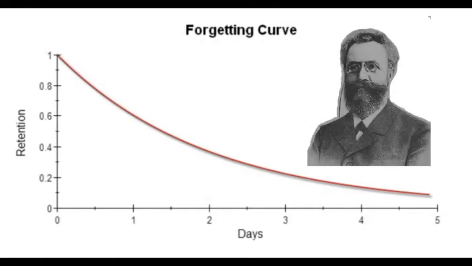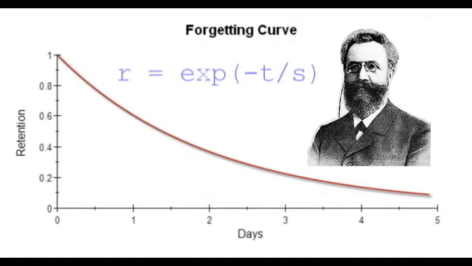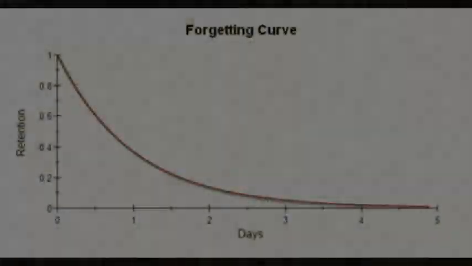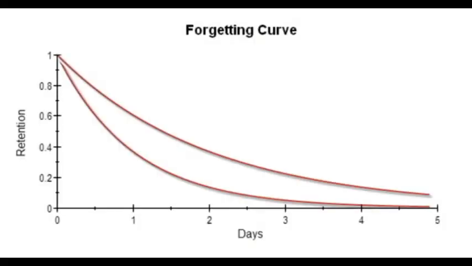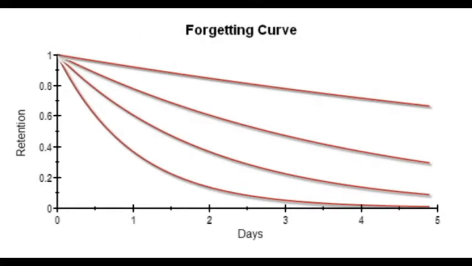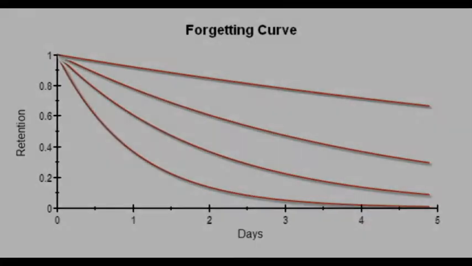Hermann Ebbinghaus was the first person to study forgetting curves scientifically. In the 1890s, he published results which showed that retention tends to fall off exponentially with time. His most celebrated result, however, has to do with the effects of reinforcement on learning. Ebbinghaus demonstrated that with each subsequent presentation of a fact, the forgetting curve becomes flatter, which means that students are able to retain information longer. Repetition is the key to retention.